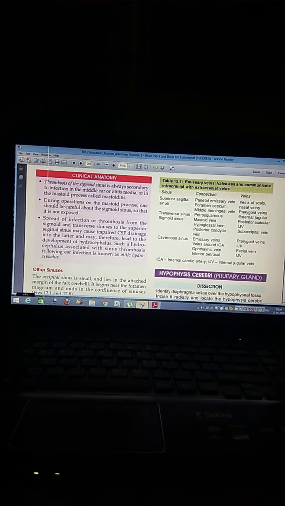Thrombosis of the sigmoid sinus is always secondary to infections in the middle ear, or otitis media, or in the mastoid process, called mastoiditis. During operation on the mastoid process, one should be careful about the sigmoid sinus so that it is not exposed.